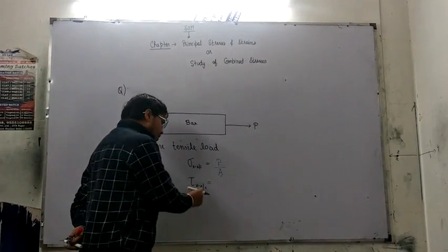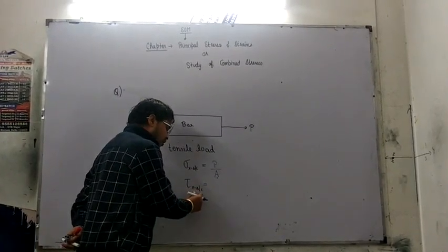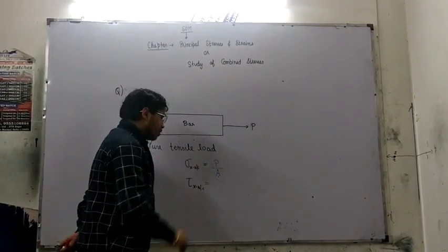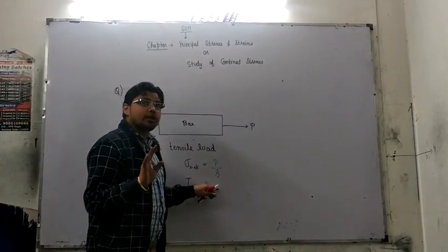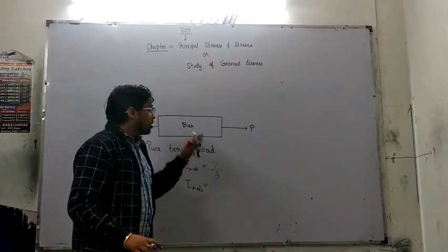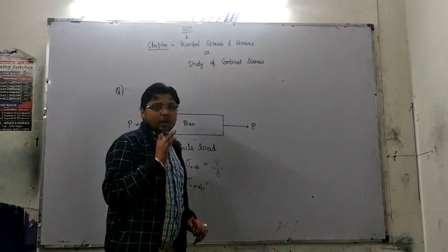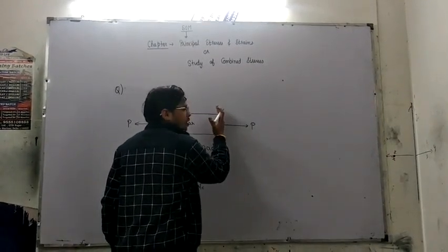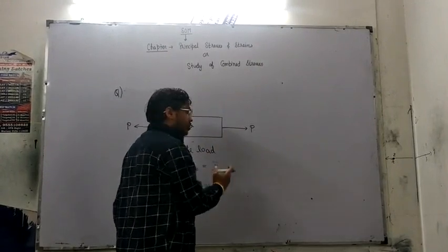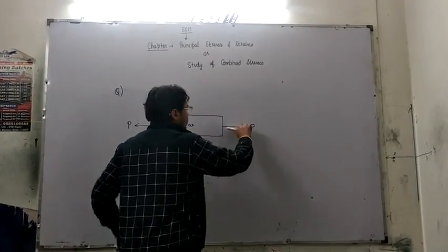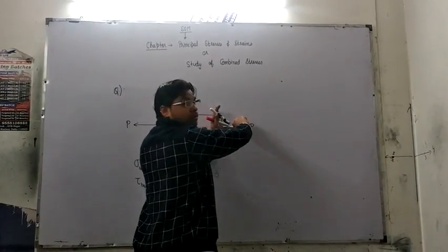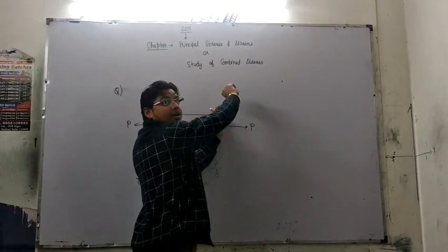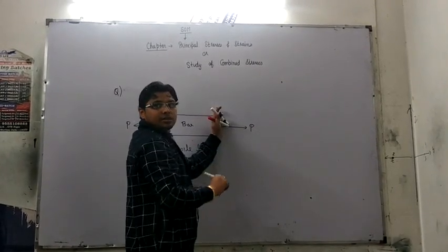But if we want to calculate shear stress on the cross-section, do we know the shear load over here? No. This load is not a shear load. Why? Because the area which we are considering on a regular basis, that is the cross-section, this load is only and only perpendicular to that section. It is not parallel or along that section.